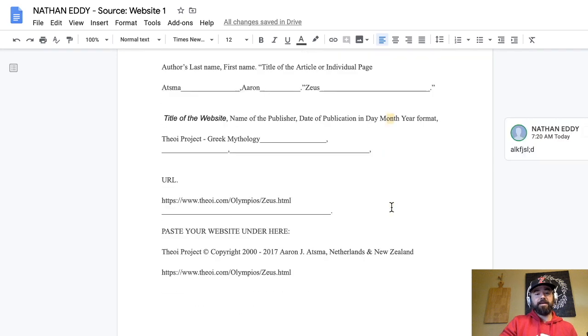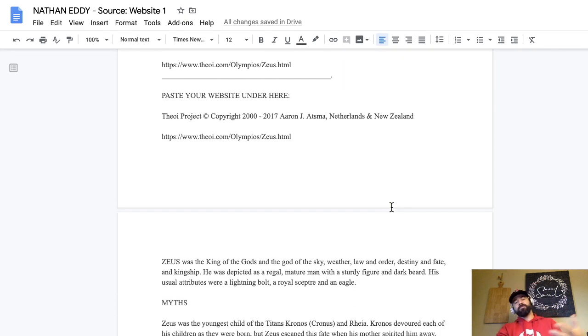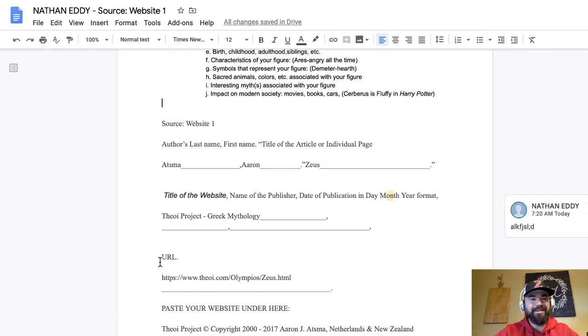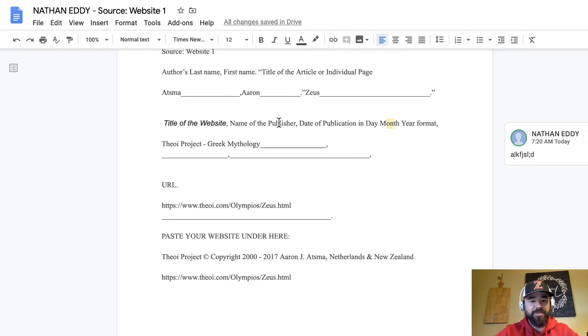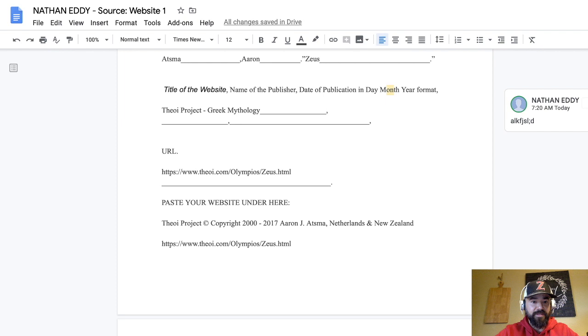Okay, so as I'm kind of looking through, and this is where I read my material. Okay, Zeus was the king of the gods and the god of the sky, weather, law. Oh man, that first line right there does a lot for me. So I'm going to use that for the example as my first thing. Okay, so that kind of takes care of who my figure is and what he or she represents. So he is the king of the gods, Zeus is. Okay, so that's going to do A and really B for me. All right, what he looks like, what he's in charge of, who he is.